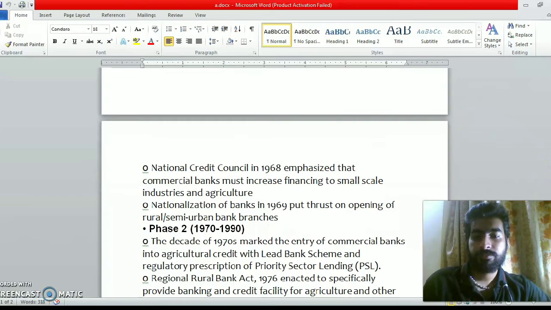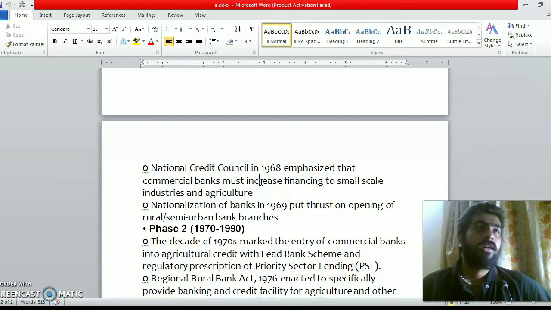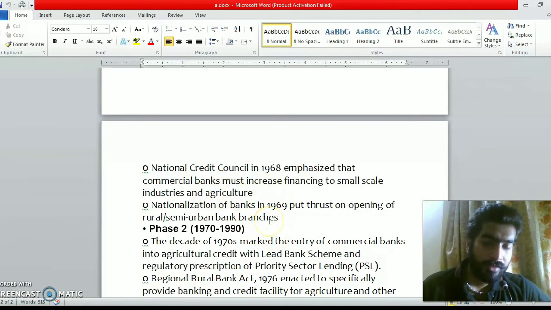The National Credit Council in 1968 emphasized that commercial banks must increase financing to small scale industries and agriculture, and as a first step, they started this National Credit Council. Nationalization of banks happened in 1969, and it put thrust on opening rural and semi-urban bank branches.